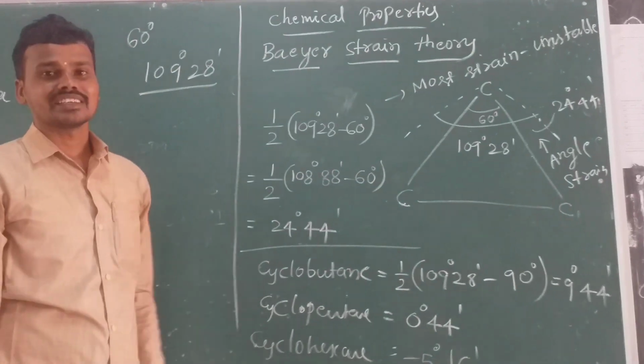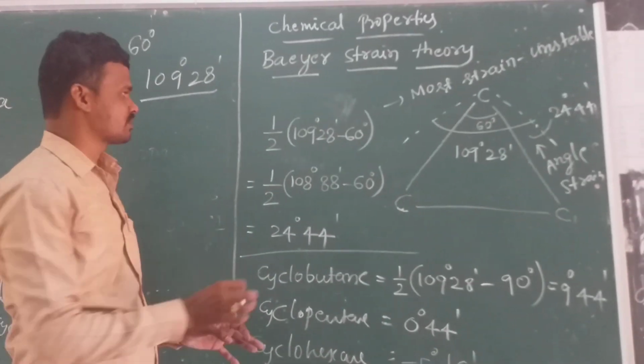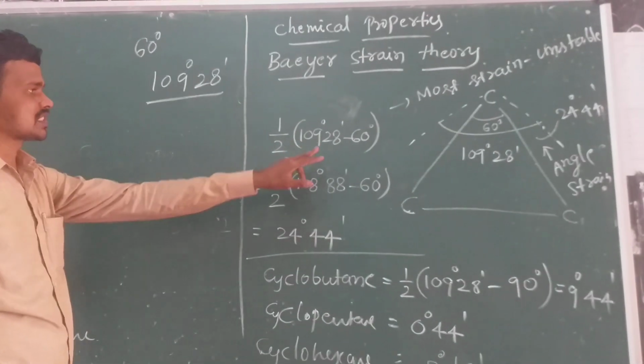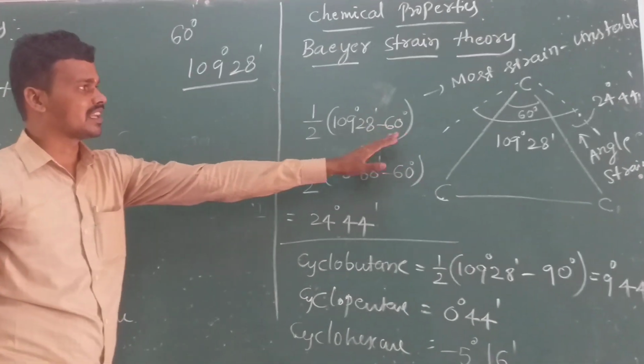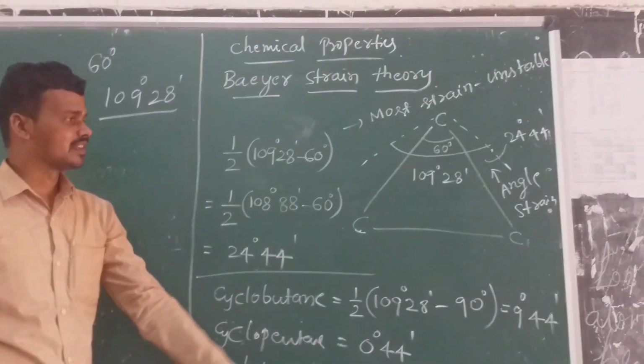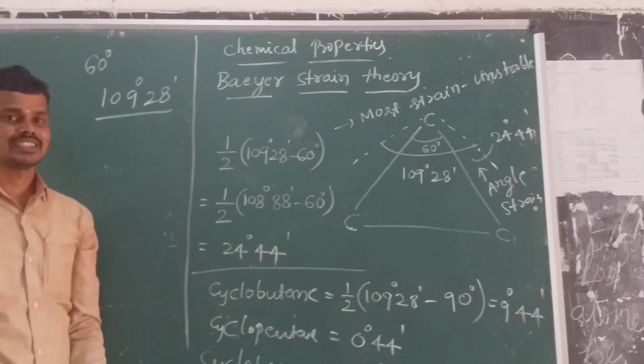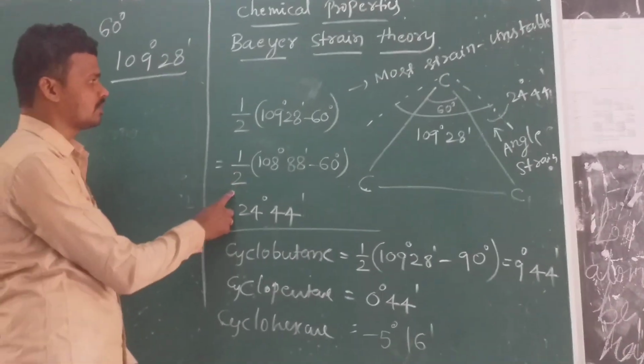See here, I calculated it in this fashion: half into standard bond angle minus the required bond angle. Required bond angle means we have taken cyclopropane. This cyclopropane bond angle is 60 degrees. See here, half into